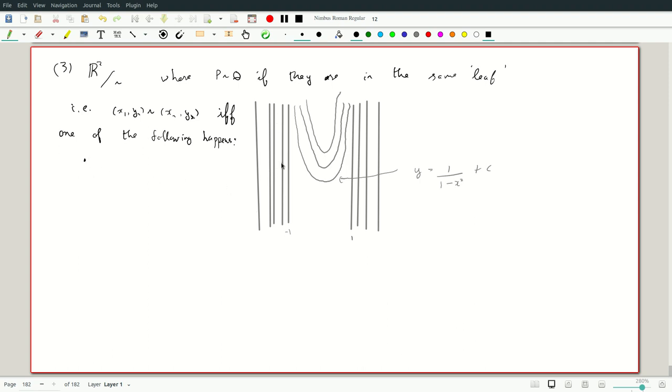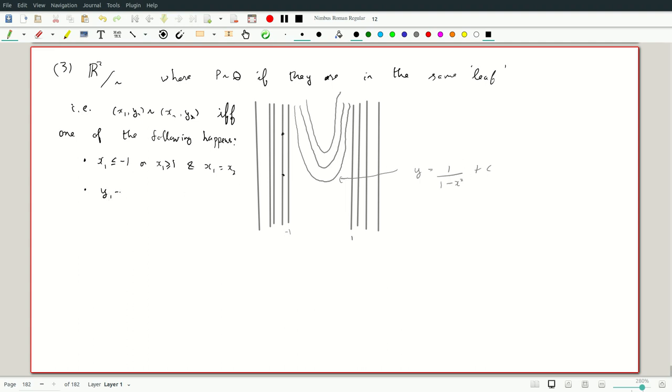So first of all, x1 is less than or equal to -1, or x1 is greater than or equal to 1, and they're at the same level, and x1 is x2. So x1 and x2 are both here. So we are identifying 2 points which differ only by y, provided they're here. And over here we want to say that the c's are the same.